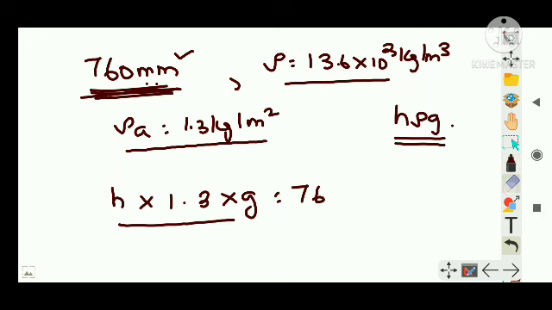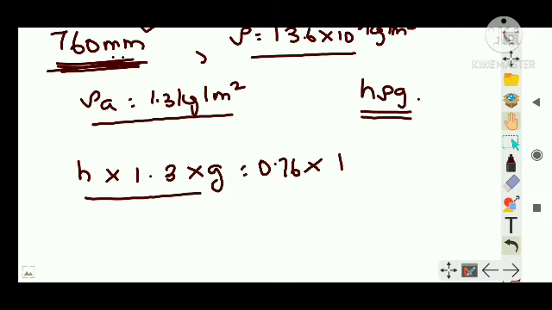So I am going to convert 760 millimeter into meter, which is better now. So it is 0.76, into the density of mercury, that is h rho g. I hope you understood what I'm doing. The pressure exerted by a length is h rho g, common. Now that same pressure is measured by this much length of mercury, so I'm writing h rho g for that also.